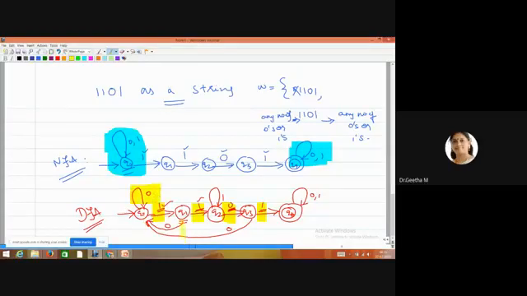At Q1, apart from this 1, if 0 comes, I have given 0 at the bottom. At Q2, instead of 0, if 1 comes, this is also a self loop. At Q3, instead of 1, if 0 comes, again I have given it at the bottom line. See the bottom line. After completing the process, zeros and ones are possible, so I have given zeros and ones here.